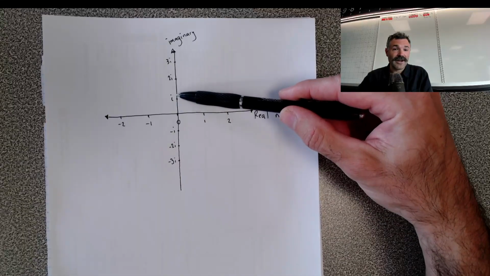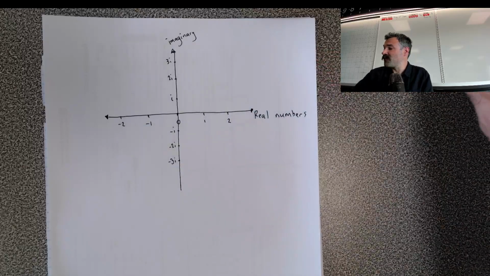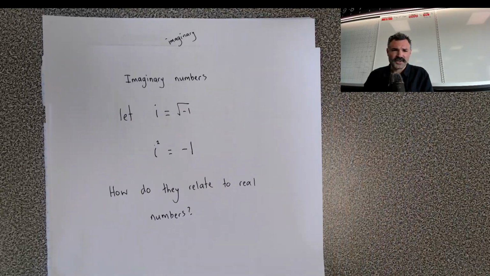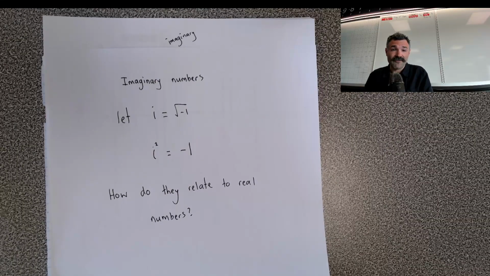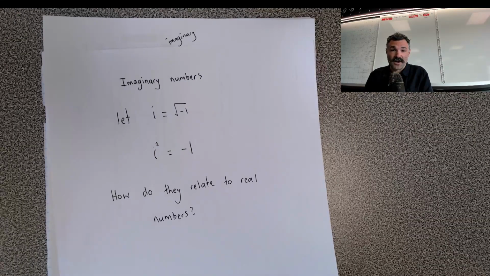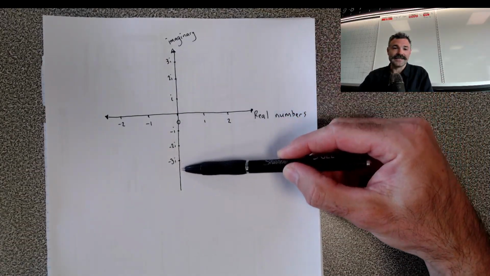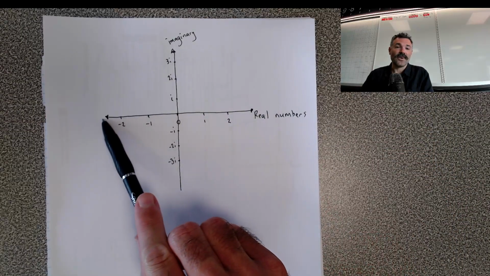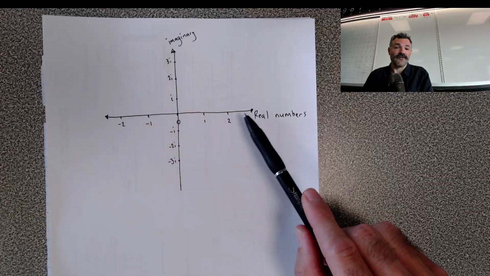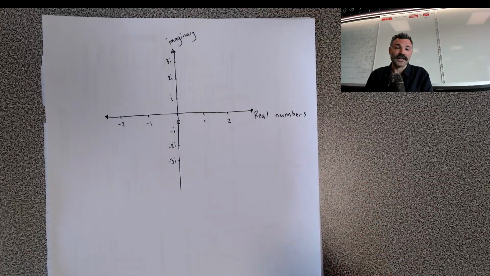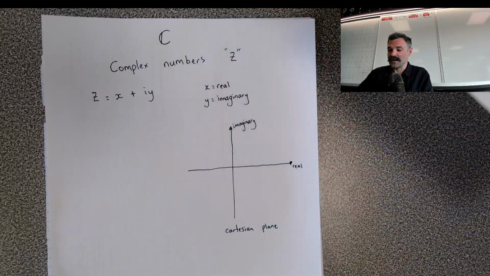We could have all of our fractional and all of our decimal versions of this imaginary number. We've let the first one just be the square root of negative 1, but we could double it. We could have 2i as 2 lots of the square root of negative 1. We could have 5i as 5 lots of it. That is fine. So they are going to go now on our imaginary axes and our real axes. And now we have a place to imagine the mixture or the combination of our real numbers and our imaginary numbers. So let's go a little bit further and look at what we call a complex number.